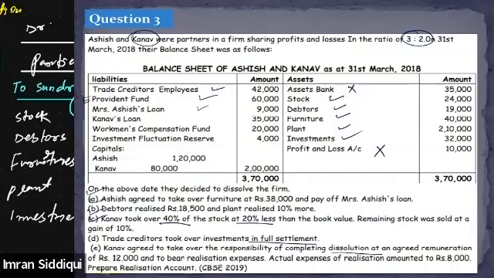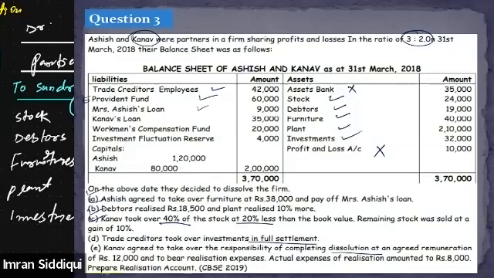Anyone else? Please confirm. Alexander, what do you think? It should be transferred to the realization account or not? I'm just asking whether we should transfer Kanav's loan to the realization account, just like any other liability being transferred. Yes or no?